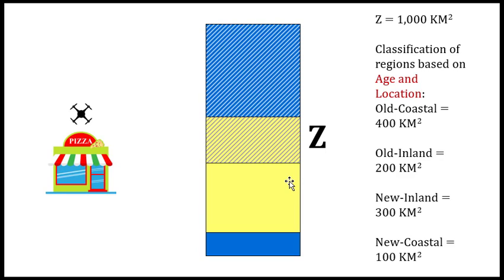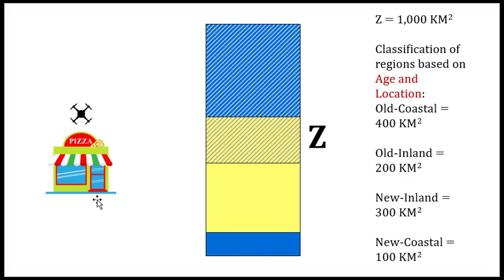The other assumption is that the number of inhabitants in each region is proportional to the size of the region. So basically here we will have 40% of people living in this area, 20% of people living in this area, 30% of people living in this area, and 10% of people living in this area.